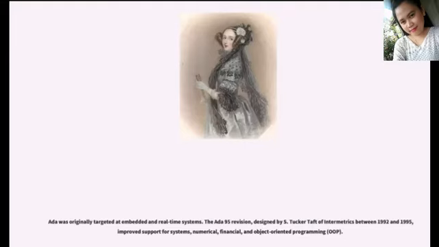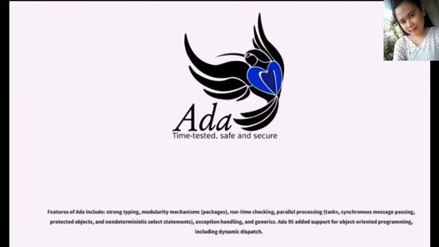Ada was originally targeted at embedded and real-time systems. The Ada 95 revision, designed by S. Tucker Taft of Intermetrics between 1992 and 1995, improved support for systems, numerical, financial, and object-oriented programming (OOP). Features of Ada include strong typing, modularity mechanisms, packages, runtime checking, parallel processing, tasks, synchronous message passing, protected objects, and non-deterministic select statements, exception handling, and generics. Ada 95 added support for object-oriented programming, including dynamic dispatch.